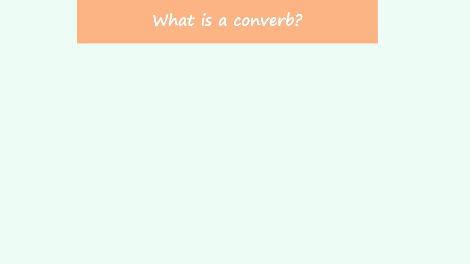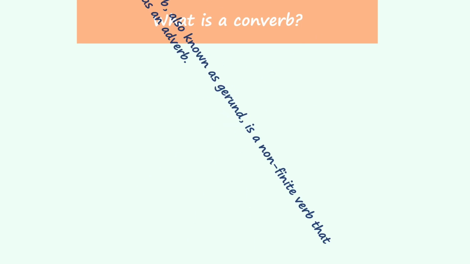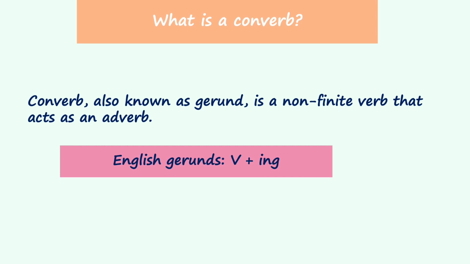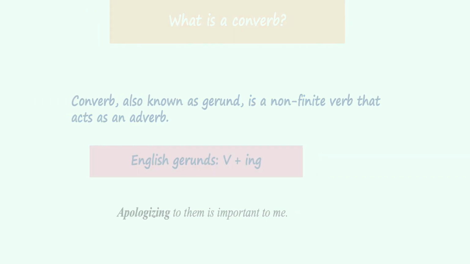Before starting the present progressive tense, I think it is necessary to clarify a few things, such as what a converb is, what its function is, and when we use it. Converb, also known as gerund, is a non-finite verb that acts as an adverb. In English, gerunds are verbs in the present participle form or verb stem in the ing form. For example, apologizing to them is important to me. Here, apologizing is a gerund, but Kazakh converbs or gerunds are very different from those in English.